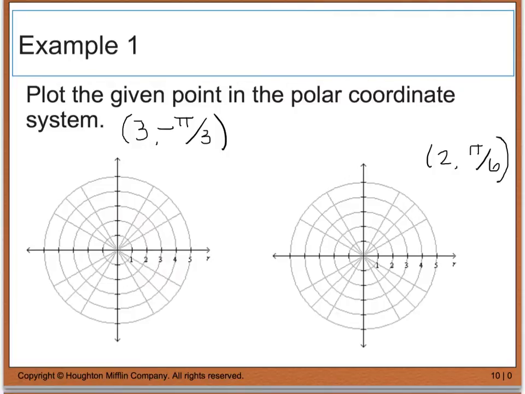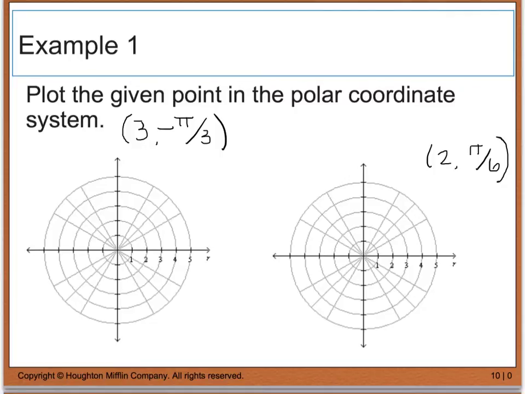Then we have these angled lines, and these represent the radian or degree measure of the angle. So this is my pi over 6 line, this is my pi over 4, pi over 3, and so on.